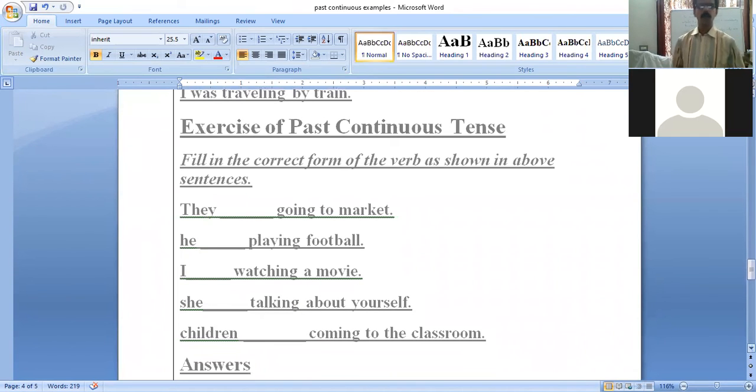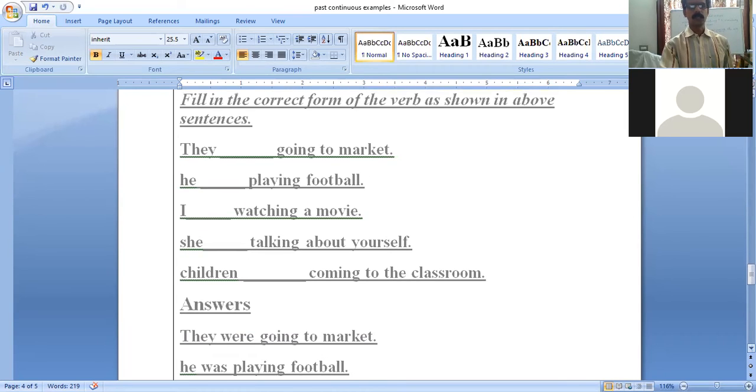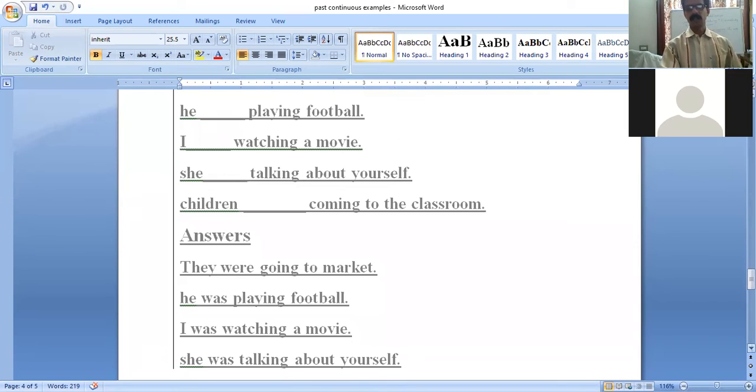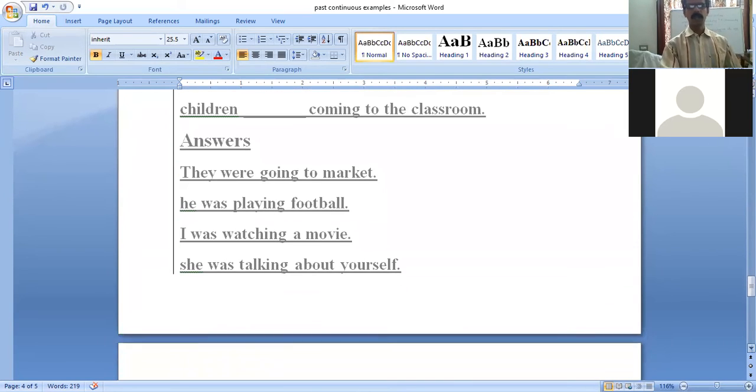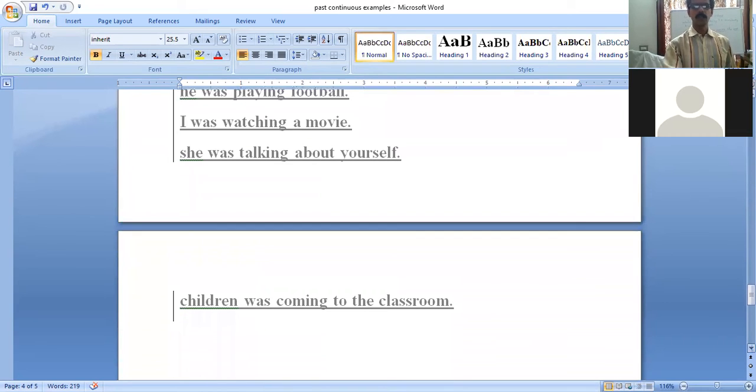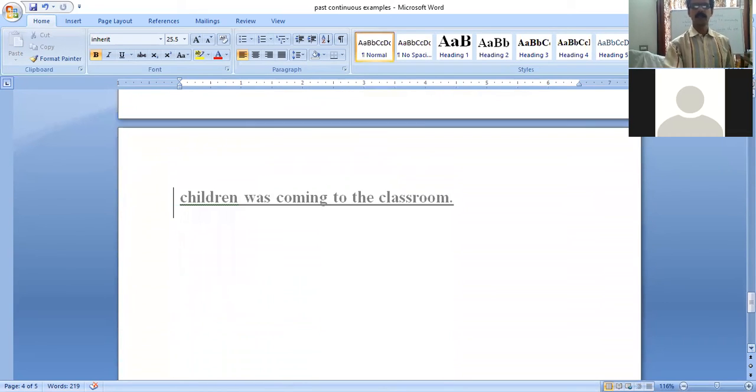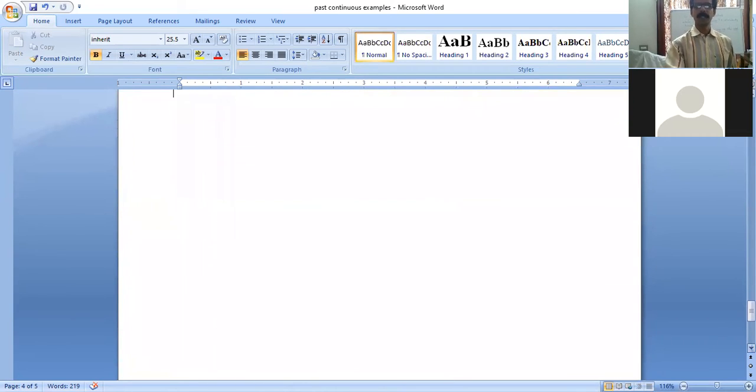Here there is a small exercise on the past continuous. Fill in the correct form of the verb as shown above. Its answer also I am giving to you. Without going to the answer, please try to find the answer. It is from your side, for your betterment and improvement.